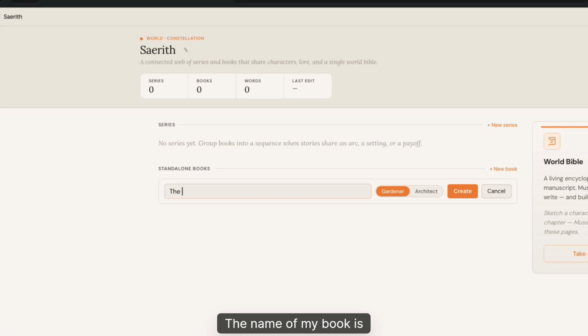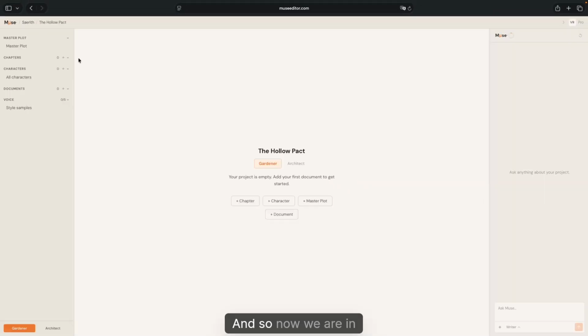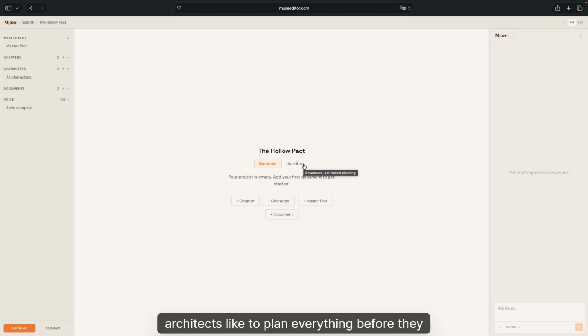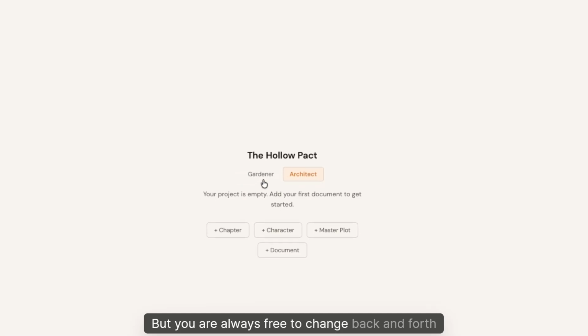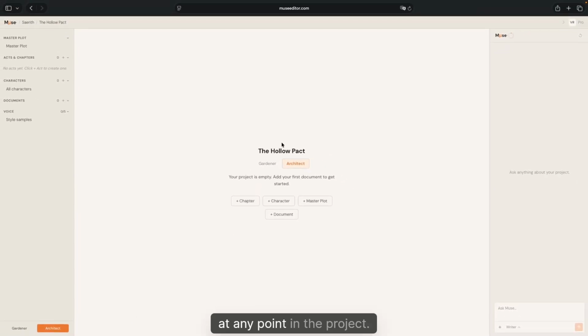The name of my book is The Hollow Pact, and so now we are in the main editor of Muse, and the first thing that Muse asks us is whether we are a gardener or an architect. As you probably know, architects like to plan everything before they start writing, whereas gardeners prefer to see where the story takes them. I'm more of an architect, so I'm going to choose that, but you are always free to change back and forth at any point in the project.